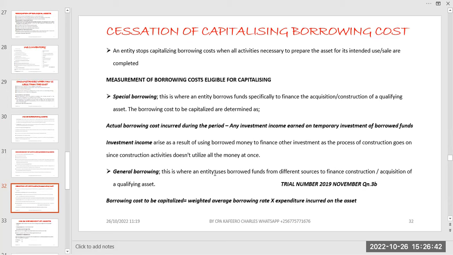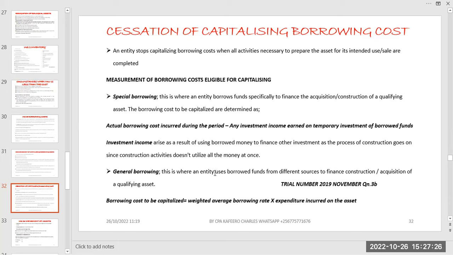But there are some scenarios whereby you got a bank loan of, let's say, 1 billion, and it's supposed to be paid over 5 years. At the end of the day, you use maybe for 1 year, you estimate that you are going to be using, let's say, 100 million for 1 year, or 200 or 500, depending on whichever. Then you invest part of the money. What will happen is that the other investment may take like 2 years to get back the money you invested somewhere to earn some investment income.